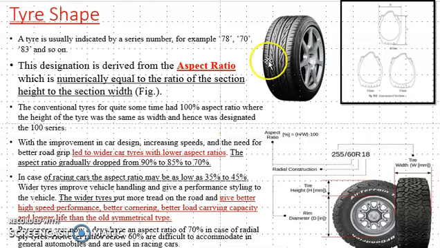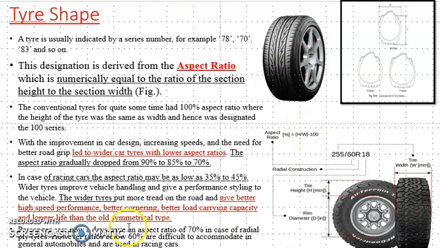Okay, here a tire which is used in a race is shown. Here you are able to put more tread because the width is more, and it gives better high-speed performance, better cornering, better load carrying capacity and longer life than the old symmetrical type tire. So wider tires are more preferred.